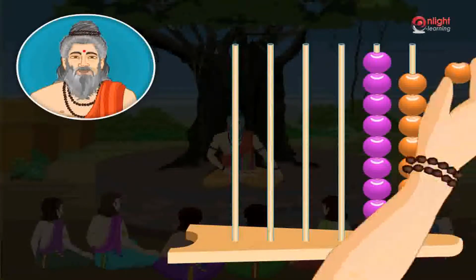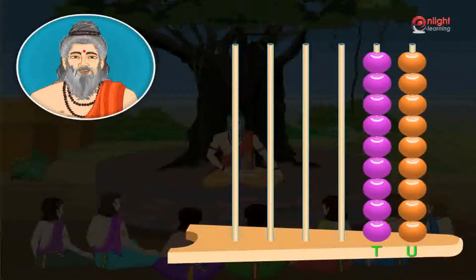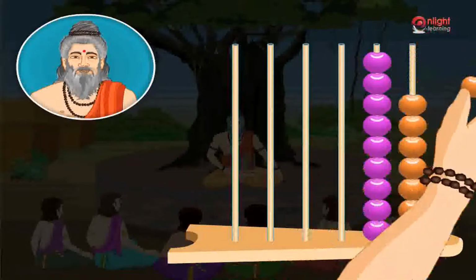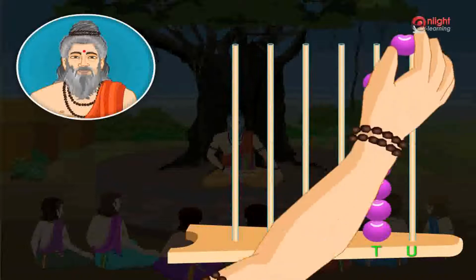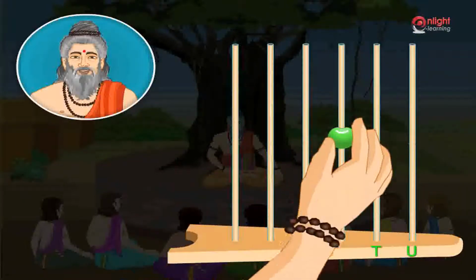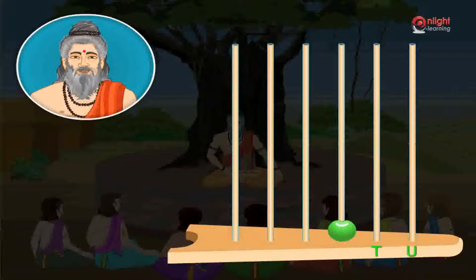Now, when you complete reciting the shlokas 99 times, you will have 9 beads in the tens stick and 9 beads in the units stick. For the 100th shloka, remove all beads from the units place and tens place and add 1 bead in the 3rd stick, which represents the hundreds place.